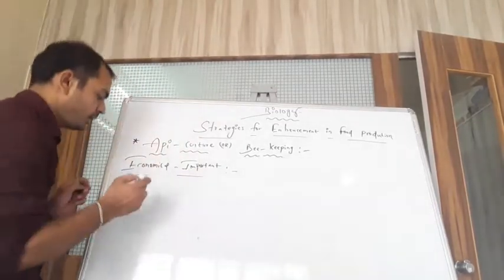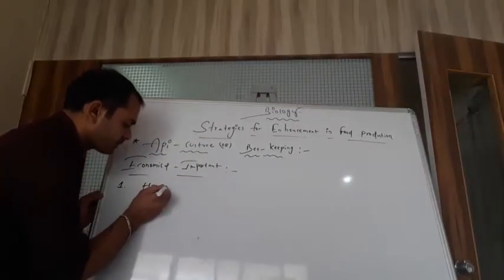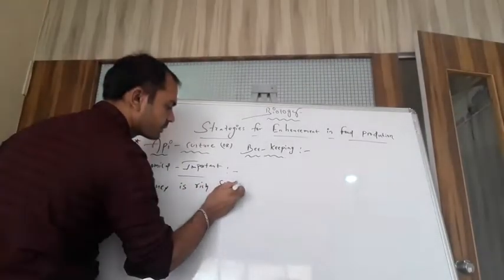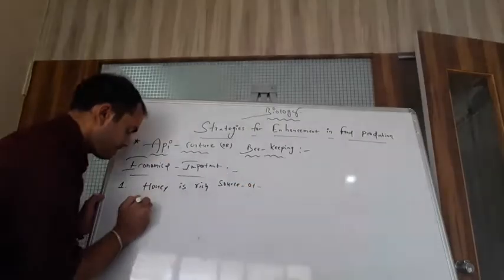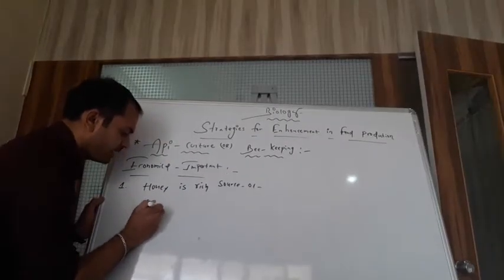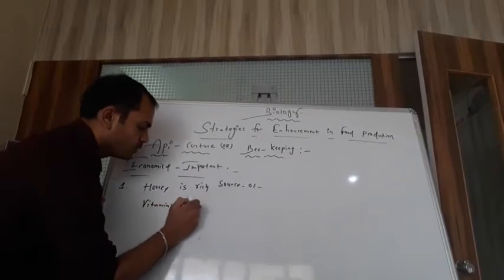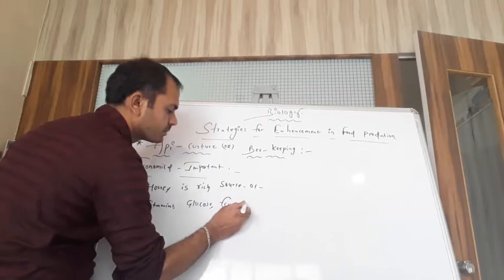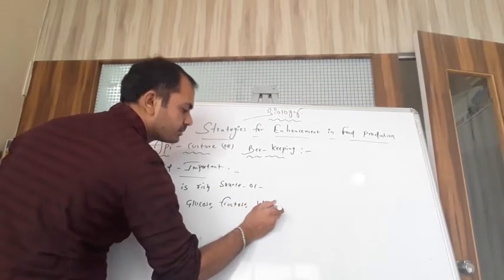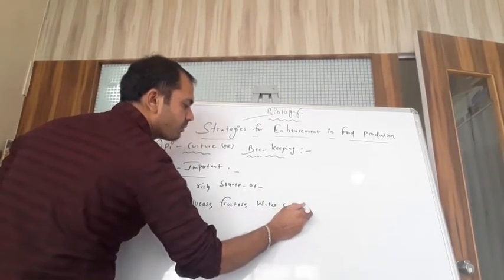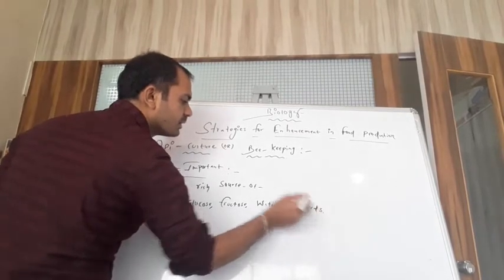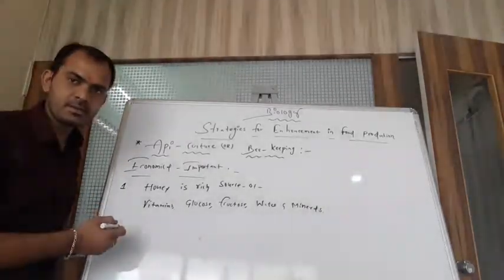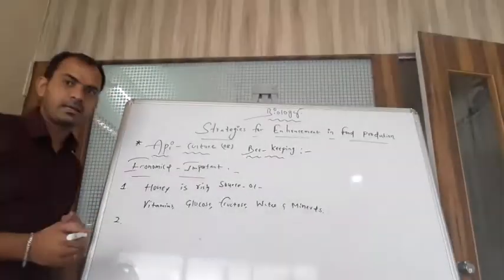I write on the board: honey is a rich source of vitamins, glucose, fructose, water and also minerals. This is the first economic importance. And the second one, students, is wax.